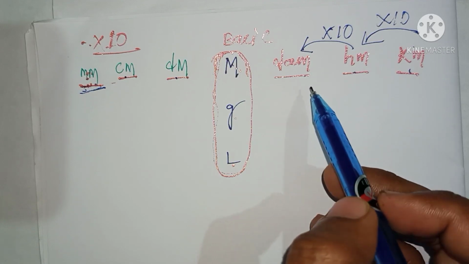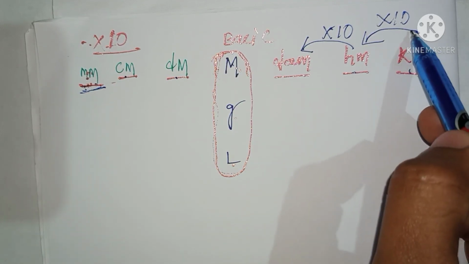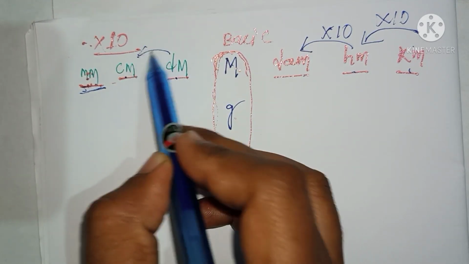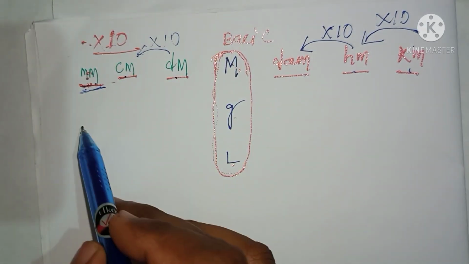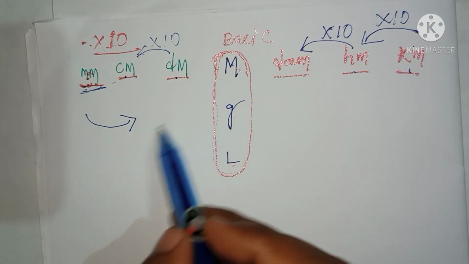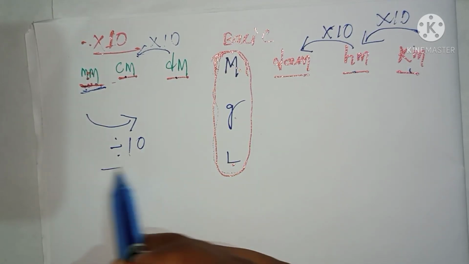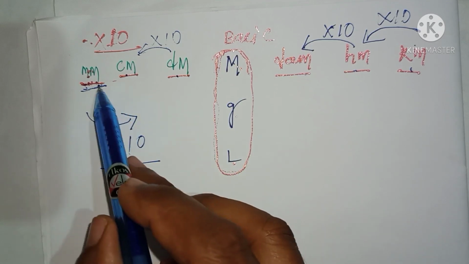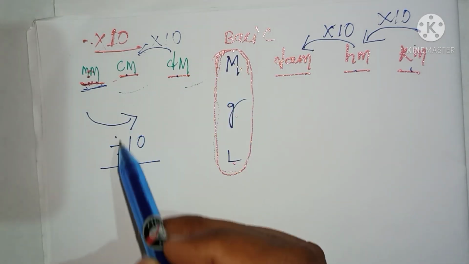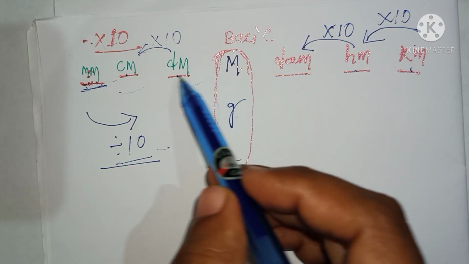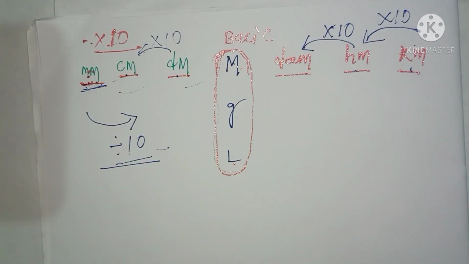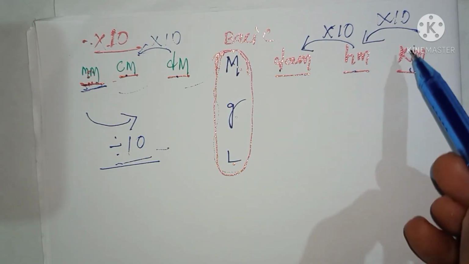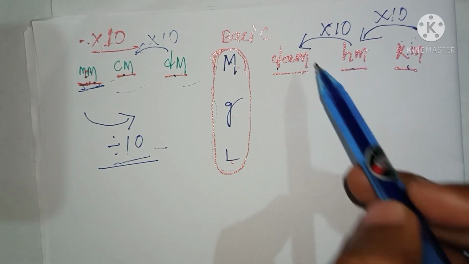These things are present here. Is it clear? Whenever you move from right hand side to left hand side, you should multiply by 10, and whenever you move from left hand side to right hand side, you should divide by 10. You should remember this one. And however many units you want to move, that many times you should divide or multiply by 10. Is it clear?